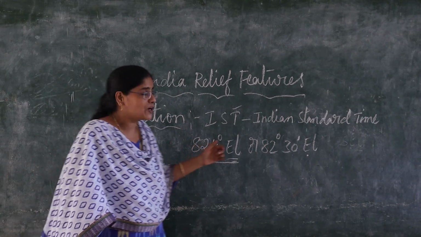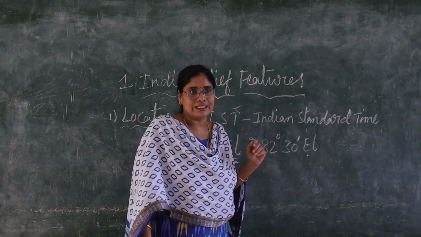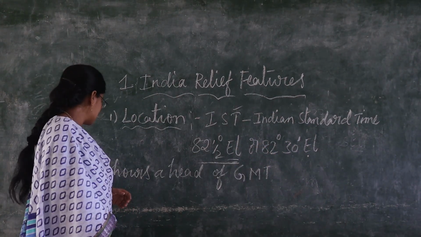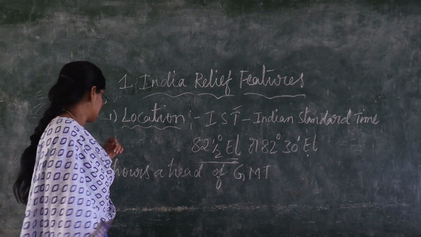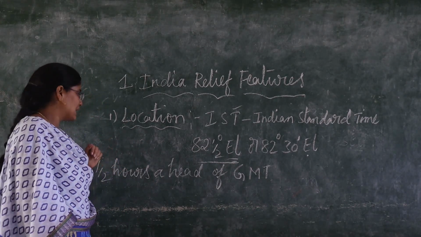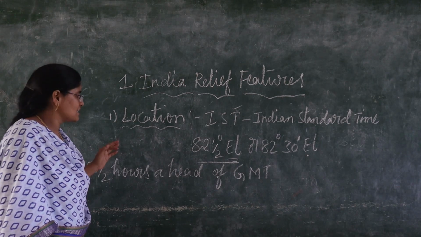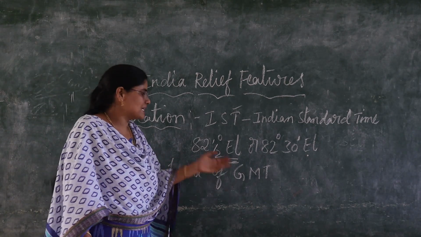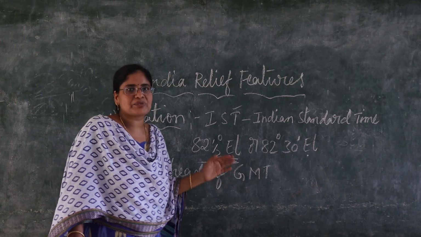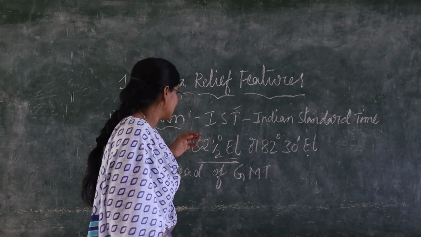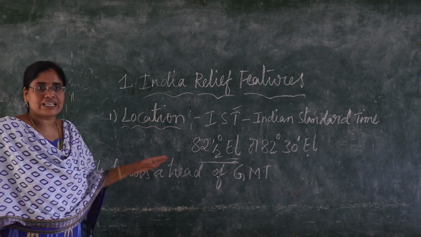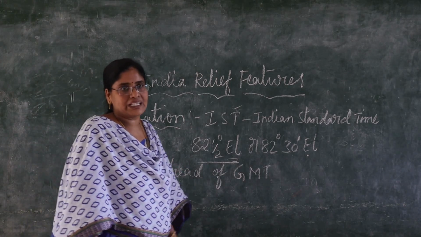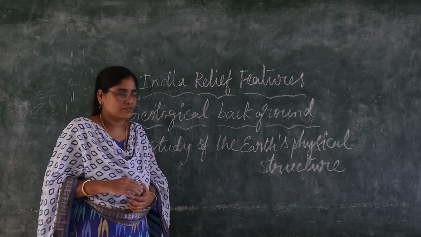So this is called Indian Standard Time. Next, children, IST, Indian Standard Time, is 5.5 hours ahead of GMT. GMT means Greenwich Mean Time.